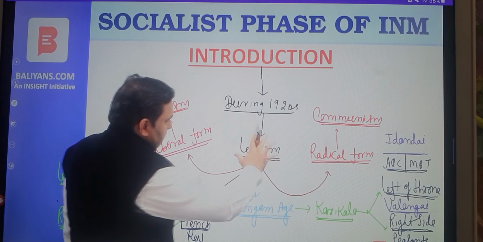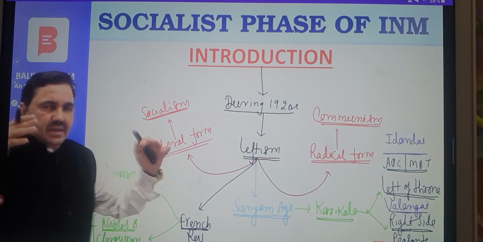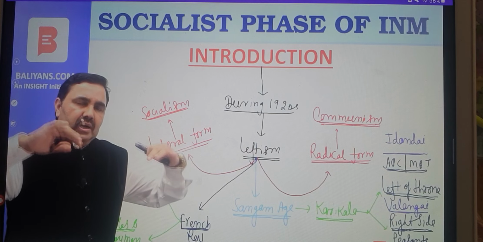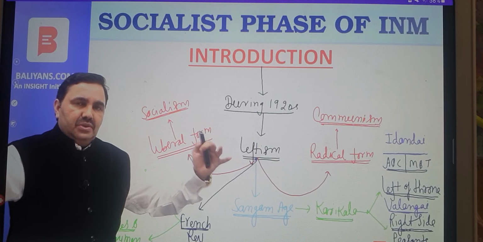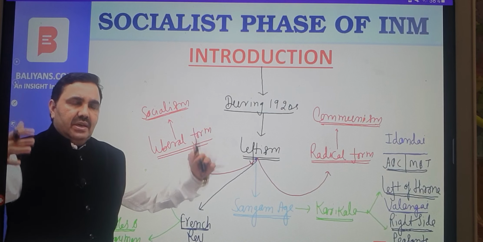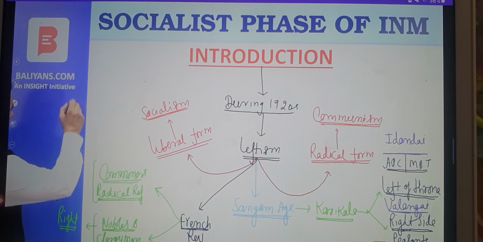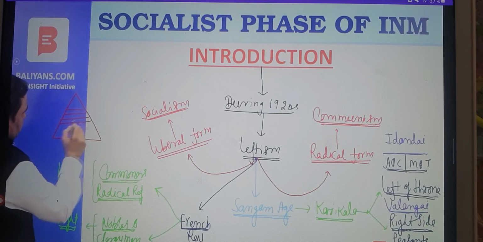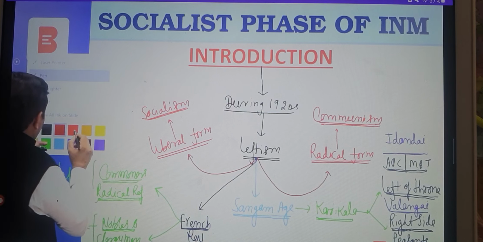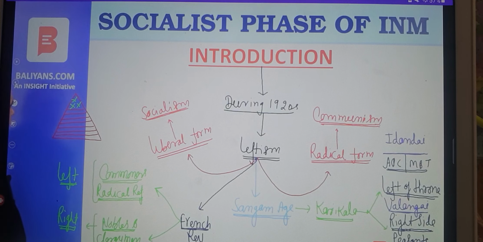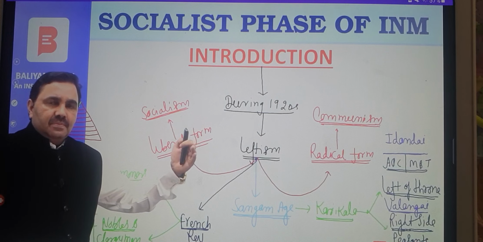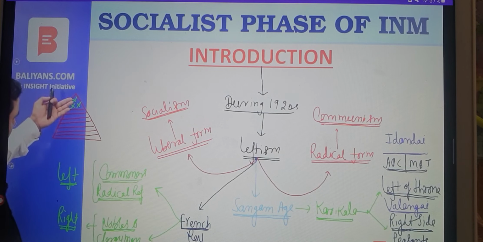So this was leftist philosophy, the philosophy demanding a radical restructuring of existing society, existing economy, and existing political system. The leftists demanded complete transformation of existing socio-economic and political life so that the power balance that was existing in India since ages could be altered. The bottom of the pyramid, forming the bulk of the Indian population, was suffering since ages. And the few people living at the top, the few people constituting the elite sections of society, feudal lords or the landlords, native rulers or the traditional Indian rulers in native states, the big businessmen, they were forming the elite section of society. The majority of the population was at the receiving end.